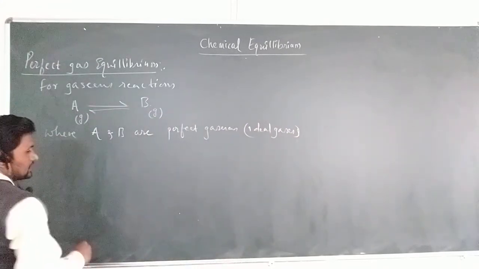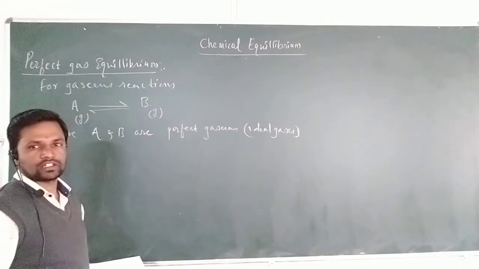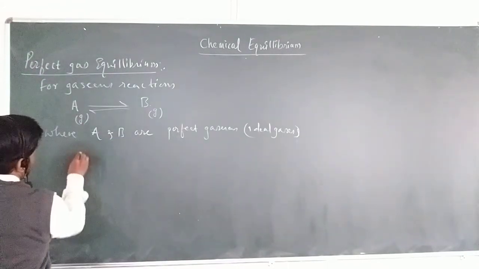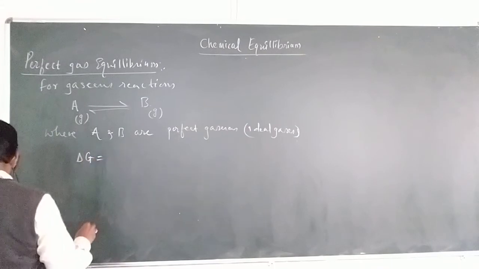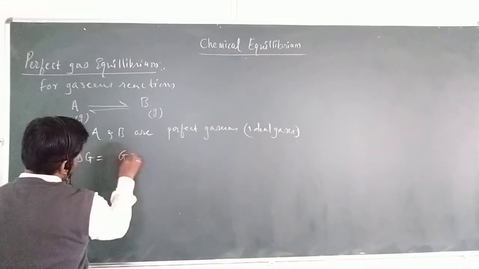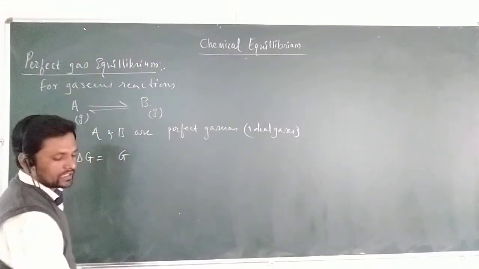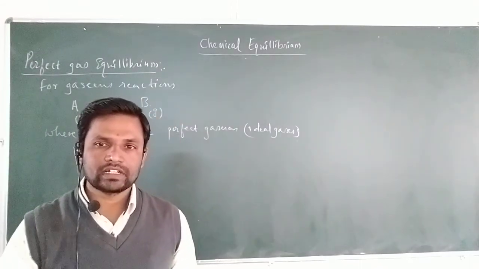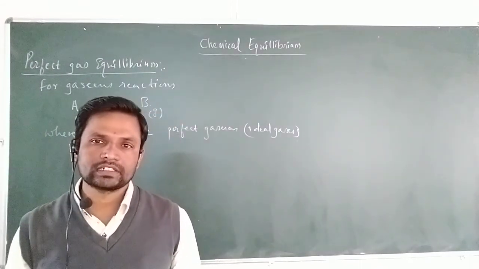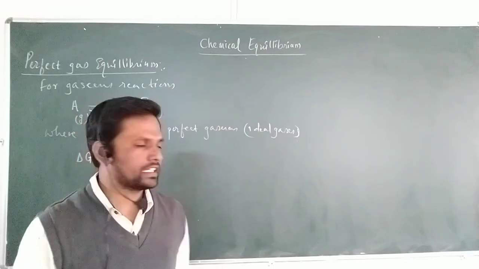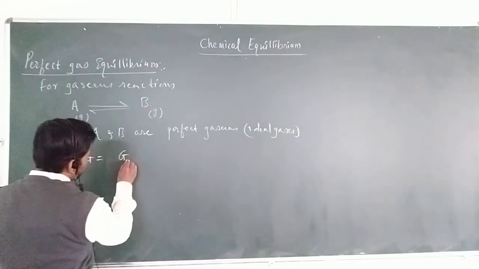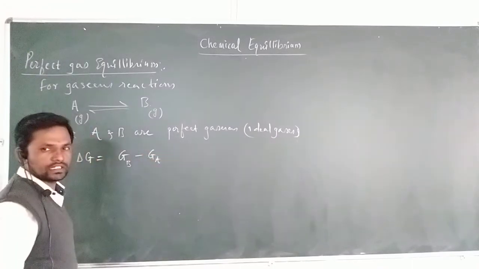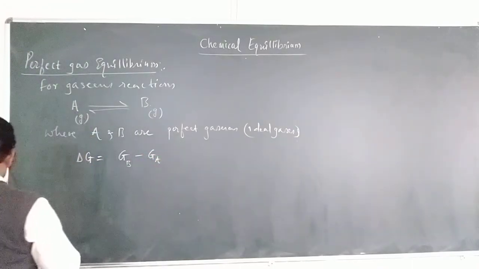Now, let us consider the change in Gibbs free energy, delta G. We studied in the last lecture that when the Gibbs free energy decreases, the reaction becomes spontaneous, where Gb minus Ga is the change in the Gibbs free energy.